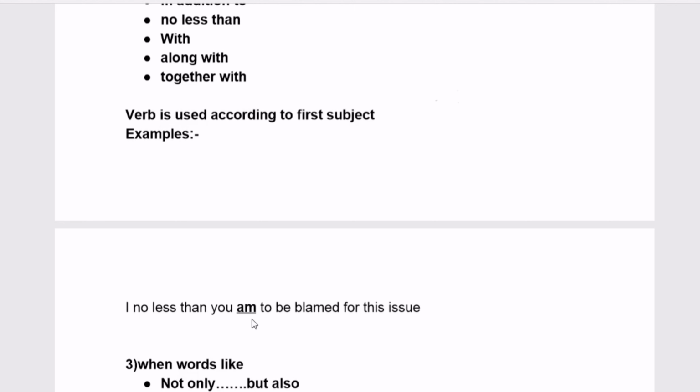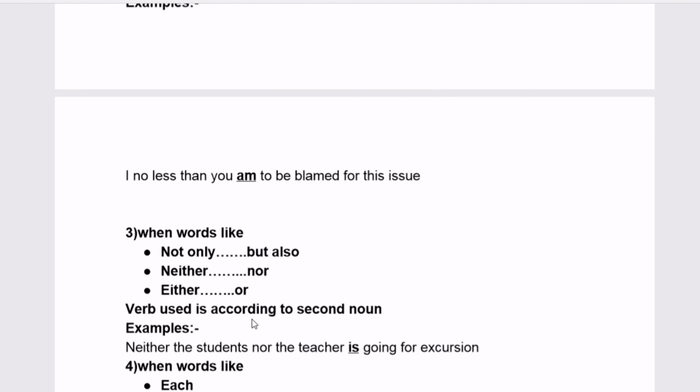Coming to the third rule: words like not only but also, neither nor, either or. That is when correlative conjunctions are used. What are correlative conjunctions? These always come in a pair: not only but also, neither nor, either or. When correlative conjunctions are used, the verb is according to the second noun, which comes after the second word.